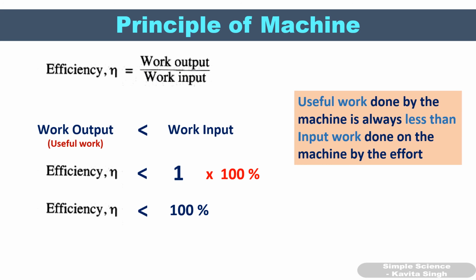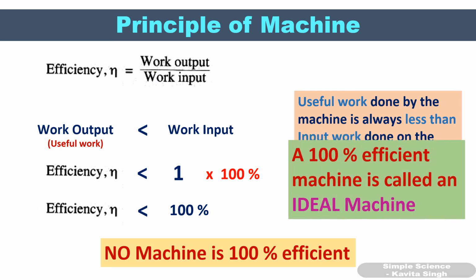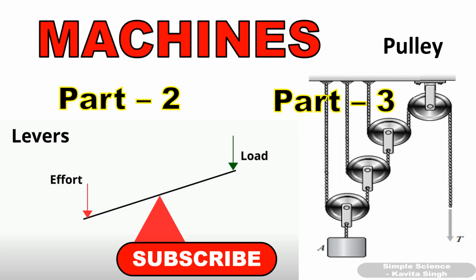No machine has efficiency 100% because some energy or some work is used in overcoming friction. If any machine is 100% efficient, that machine is called an ideal machine. But no machine is 100% efficient, so no machine is an ideal machine. If a machine is an ideal machine, that means there is no friction between the parts of the machine. The parts of the machine are weightless, but this doesn't happen. Okay, I hope you have understood.